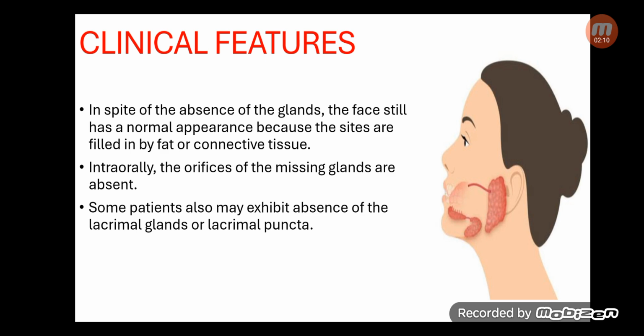Talking about the clinical features of salivary gland aplasia, in spite of the absence of the glands, the face still has a normal appearance. Why does it have a normal appearance? Because the sites of the glands are filled by fat or connective tissue. Intraorally, the oral orifices of the missing glands will be absent. Some patients may exhibit absence of the lacrimal gland or lacrimal punctum because of the close association of their genes with the salivary gland genes.